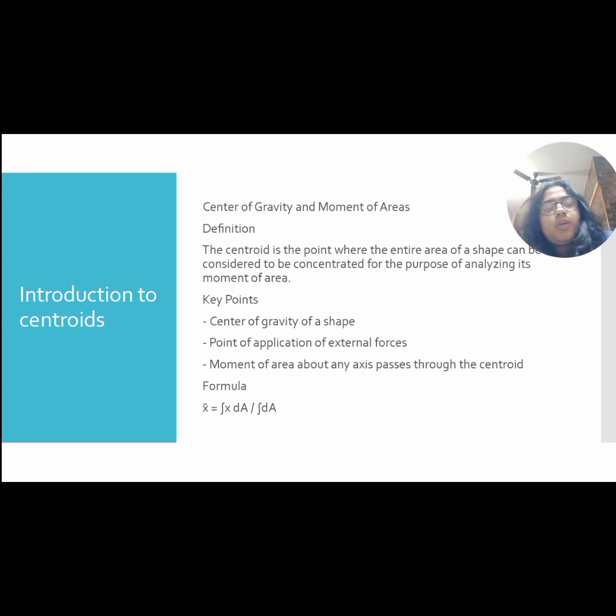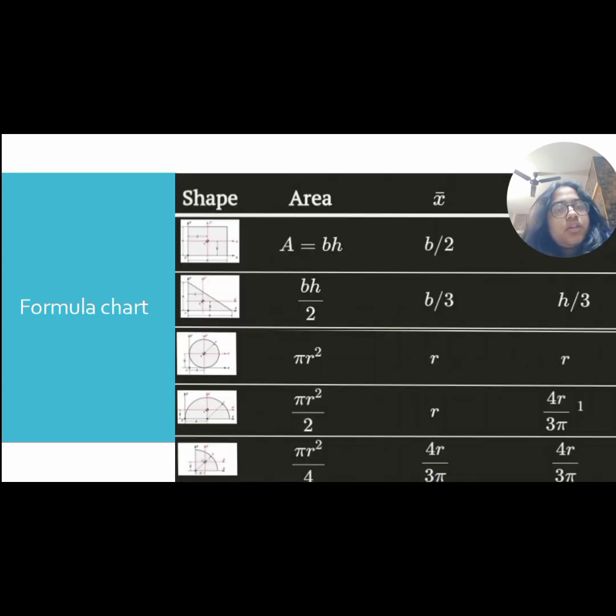So it is about where the majority of the mass is applied on a certain point of area, known as the centroid. Key points: center of gravity of shape, point of application of external forces. We use the common formula, integration of x dA by integration of dA. Using this, we were able to find a few formulas for the following chart.